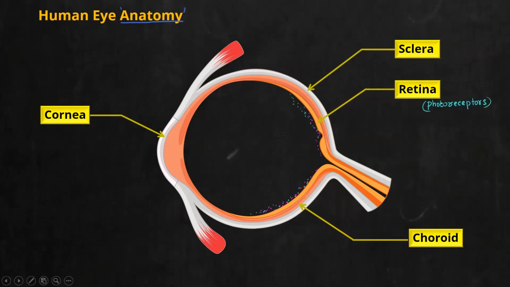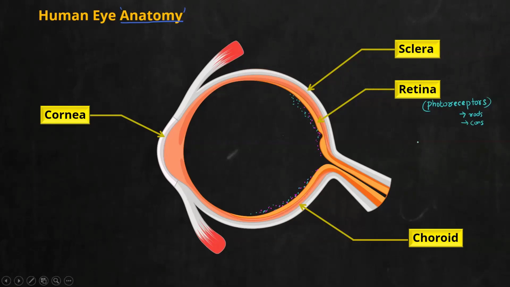The wall of the retina is supplied with numerous types of photoreceptors. There are mainly two types of photoreceptors, namely rods and cones. So if you look at the surface of the retina, you can see two types of photoreceptor cells distributed all over. They are known as rods and cones.